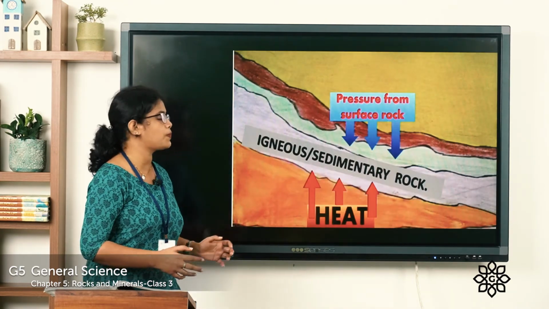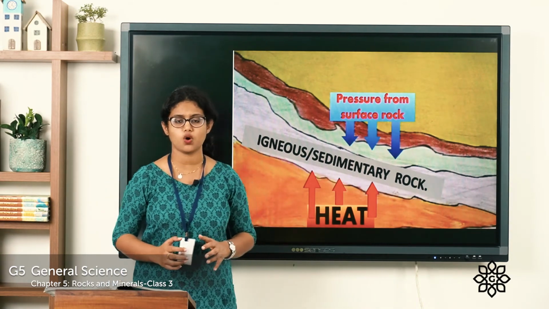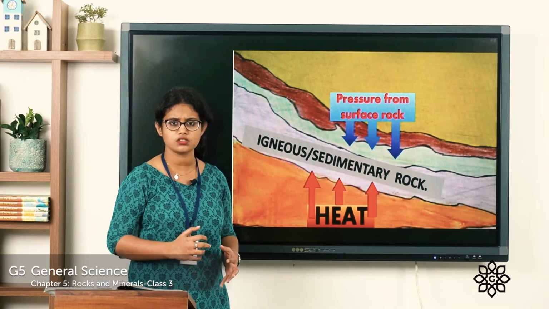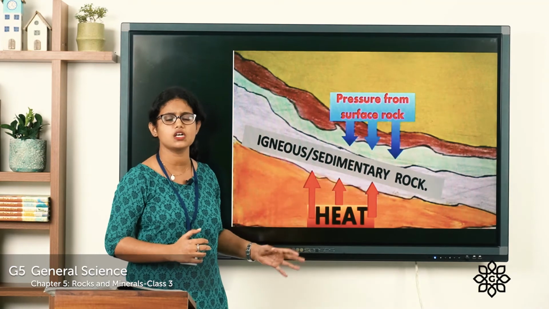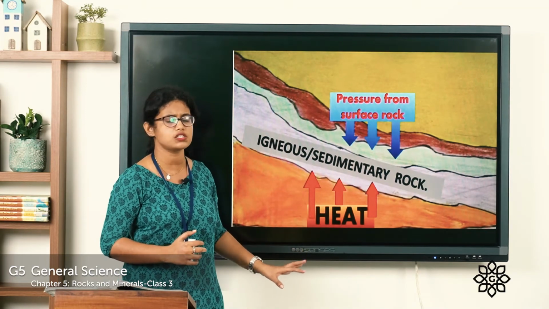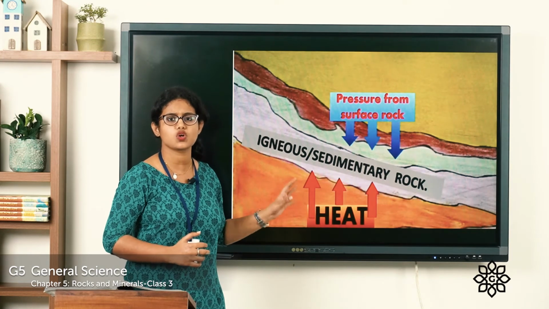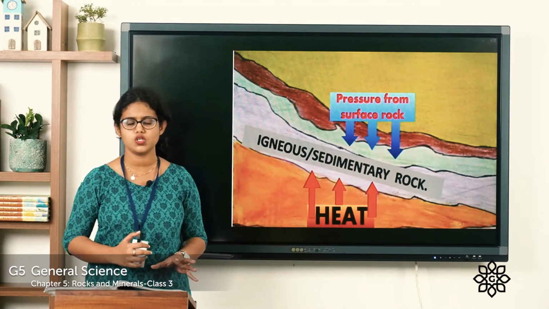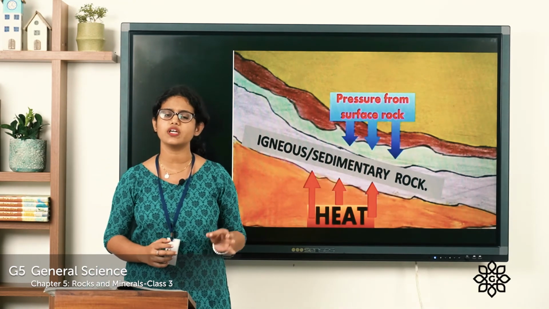So here in this picture, you can see the igneous or the sedimentary rock changing into a metamorphic rock. Such types of rocks are called metamorphic rock.